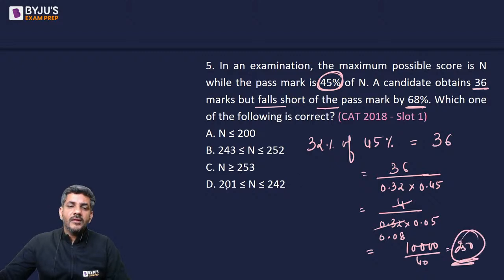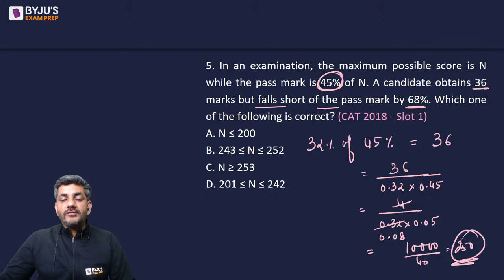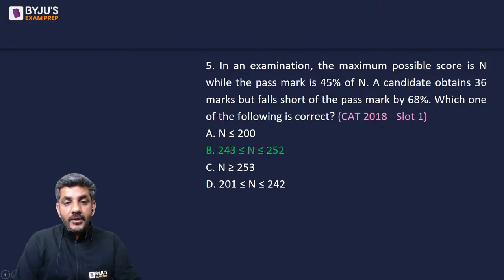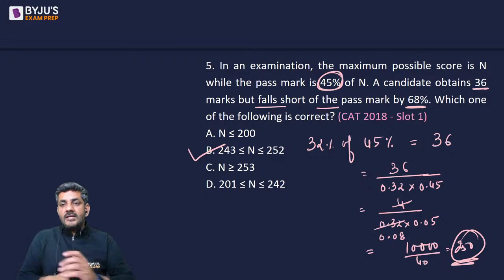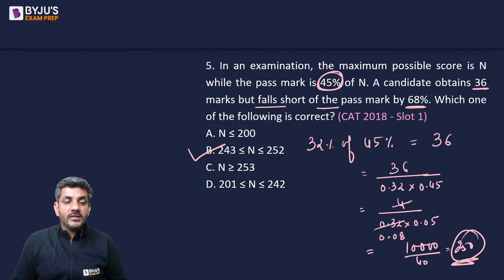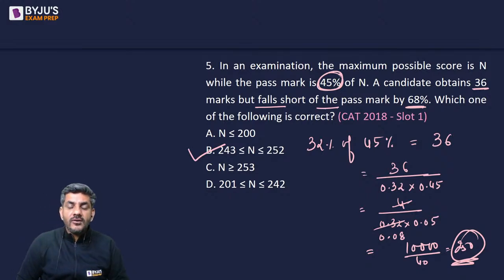Yes. और ये पूछ रहा है आपसे which one of the following is correct. So n lies in this range because it is 250. So B option is the correct answer. That is what the question was asking you, that what is the total score. You do not need to make any specific kind of equation that if n score is there then 45% of n is written as 0.45n and we can do that. Ultimately तो हमने वही किया है.